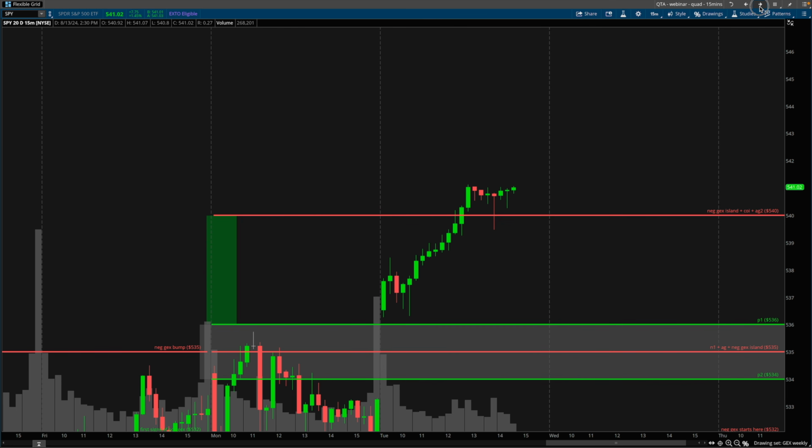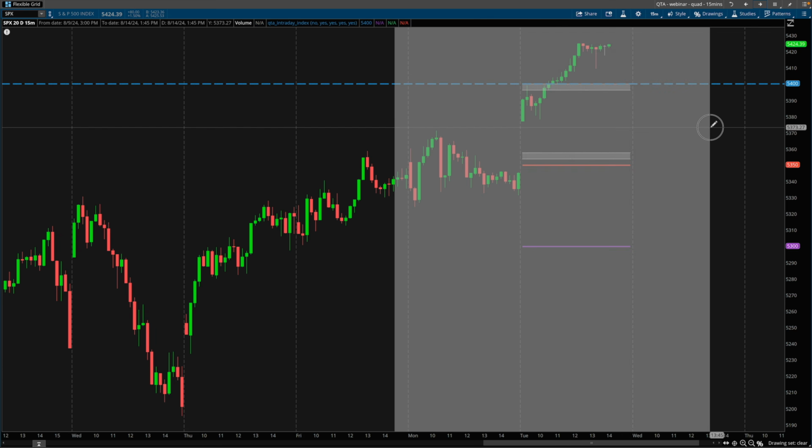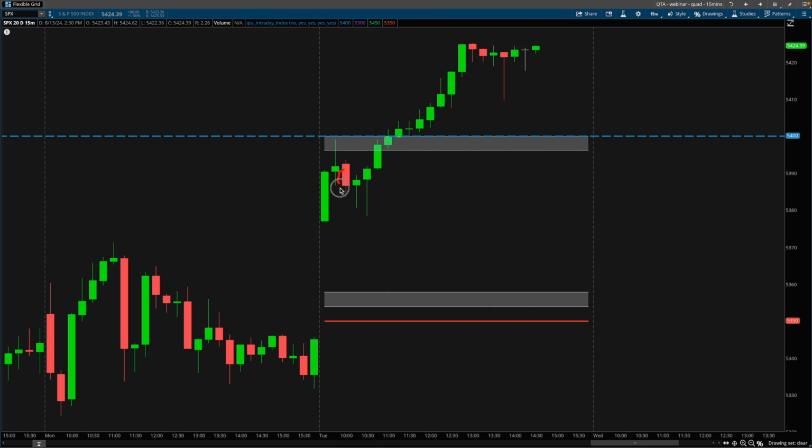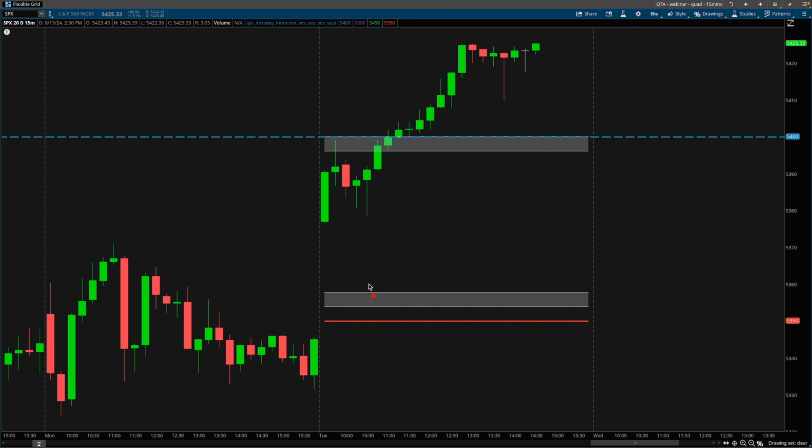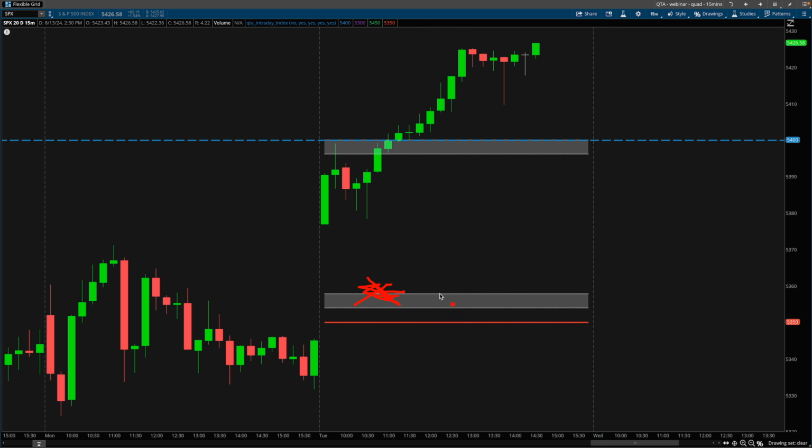Now let's head to the SPX. This is our SPX chart. This is around the same time frame here, as I'm trying to decide what direction I think the market is going to go today. I chose the long side, so I sold puts down here at the 438 strike. Equivalent on the SPX, I believe, is somewhere around here. We don't need to do direct translation. You can sell puts in the SPX, you can sell puts in the ES, you can sell puts in the SPY, regardless of what your instrument is.